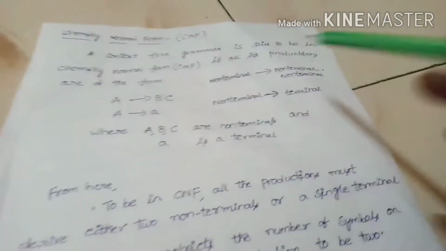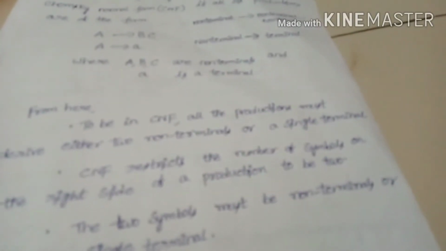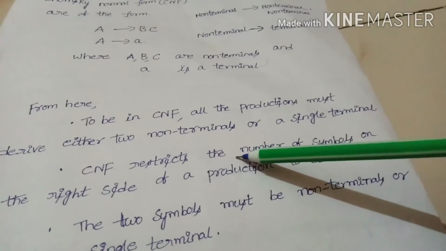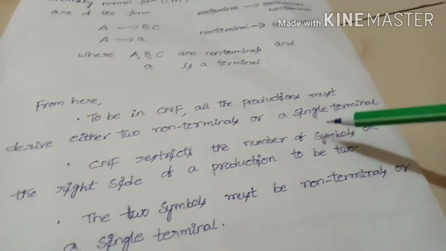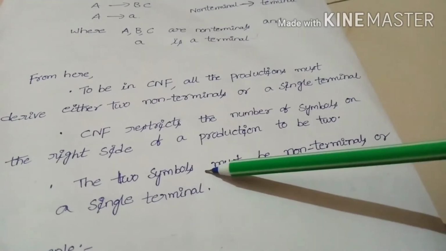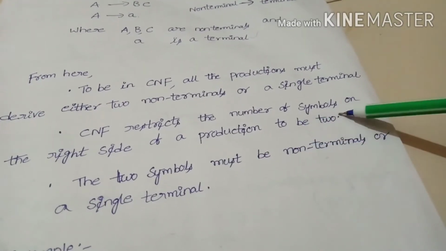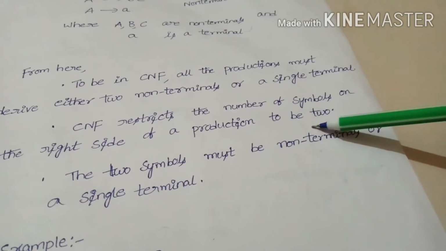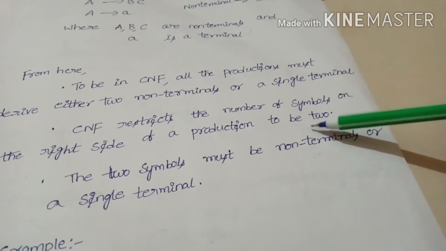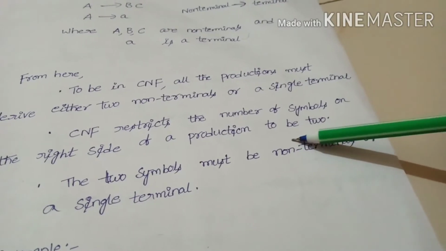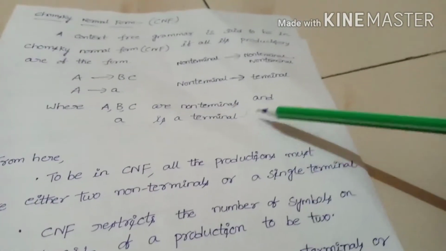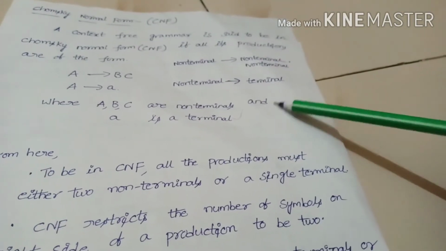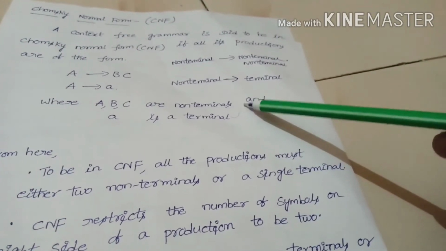To be in CNF, all the productions must derive either two non-terminals or a single terminal. CNF restricts the number of symbols on the right side of a production to be 2. Means in CNF there are some restrictions. A grammar whose productions are non-terminal tends to two non-terminals only, or non-terminal tends to terminal only, is said to be in CNF.